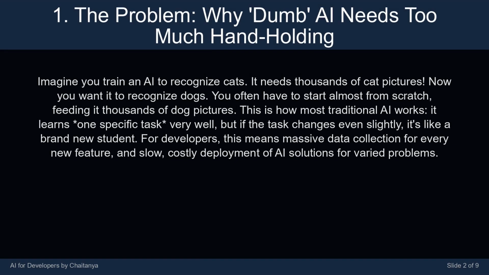Imagine you train an AI to recognize cats. It needs thousands of cat pictures. Now you want it to recognize dogs. You often have to start almost from scratch, feeding it thousands of dog pictures. This is how most traditional AI works. It learns one specific task very well. But if the task changes even slightly, it's like a brand new student.